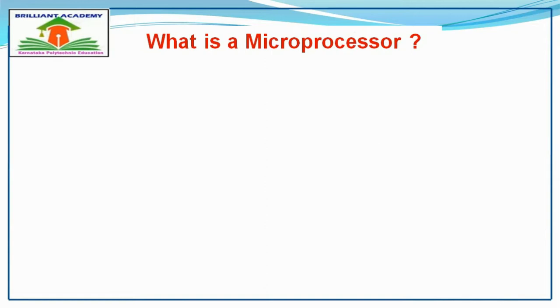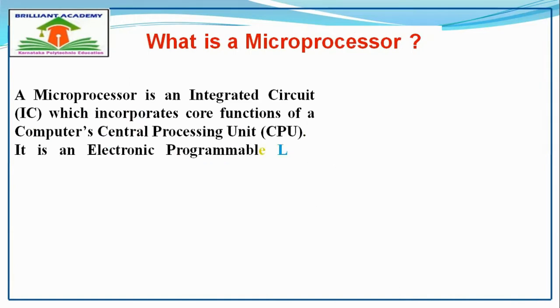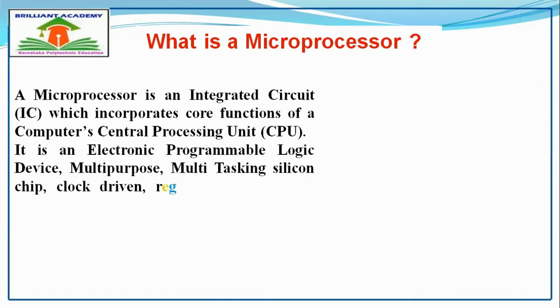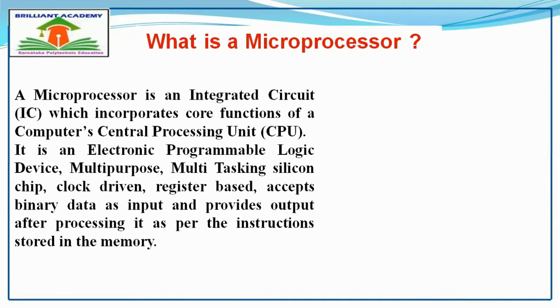In this video I am going to teach you what is a microprocessor. A microprocessor is an integrated circuit which incorporates core functions of a computer's central processing unit, which is also known as CPU in short. It is an electronic programmable logic device, multi-purpose, multitasking silicon chip, clock driven, register based, accepts binary data as an input and provides output after processing it as per the instructions stored in the memory.